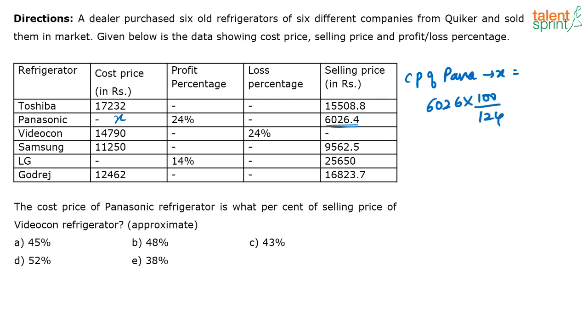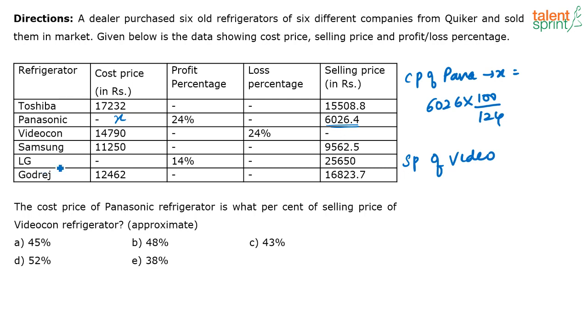I hope you got how I wrote this. See, the cost price X into the profit, correct? That is 124 by 100. X into 124 by 100 is equal to 6026, or I can say X is equal to 6026 into 100 by 124. Okay. Now, next let us look at the selling price. What is the selling price of which company? Videocon. Selling price of Videocon.